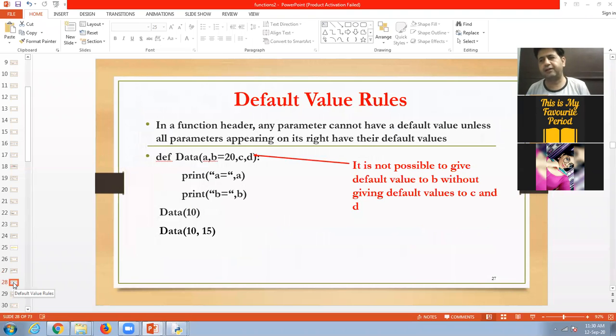So look at here, these are the default value rules. A parameter can't have a default value unless all the parameters appearing on the right side have their default values. This is the golden rule for default values.